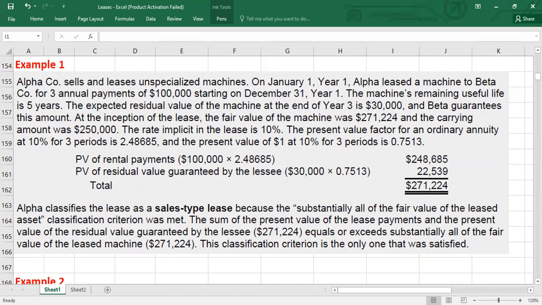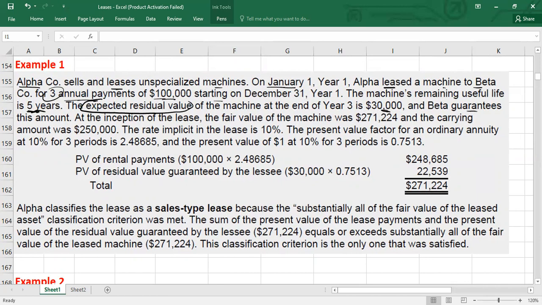Suppose Alpha Company sells and leases unspecialized machines. On January 1, year 1, Alpha leased a machine to Beta Company for 3 annual payments of 100,000 starting on 31st December year 1. The machine's remaining useful life is 5 years. You have a lease term of 3 years, but the economic life is 5 years. The expected residual value of the machine at the end of year 3 is 30,000.